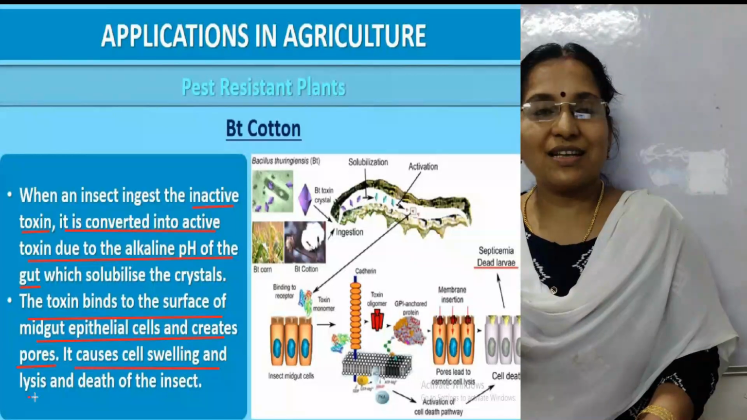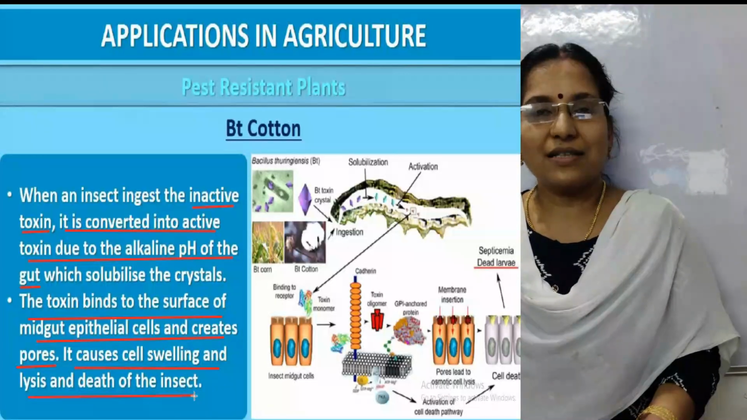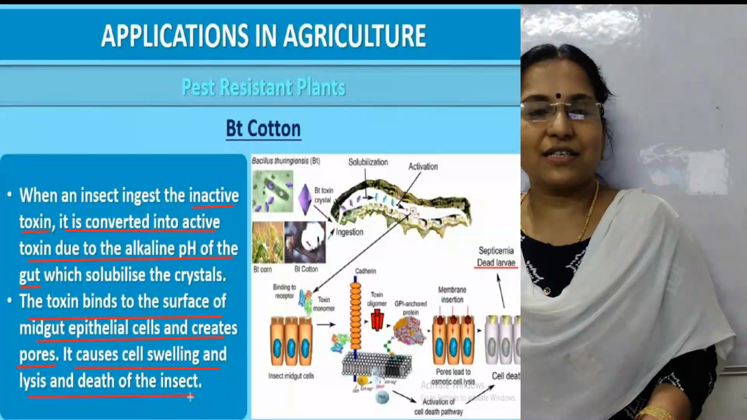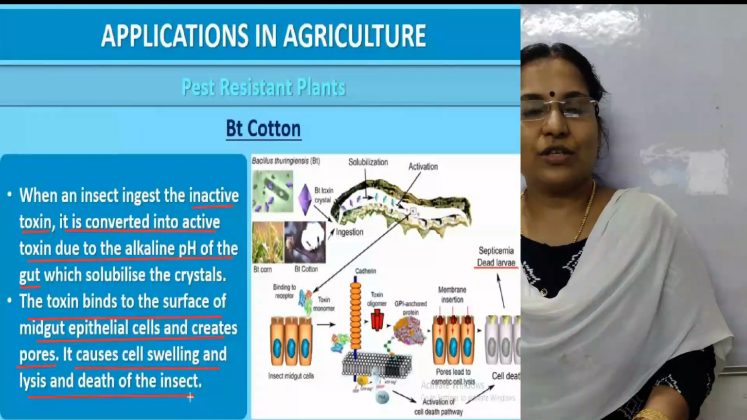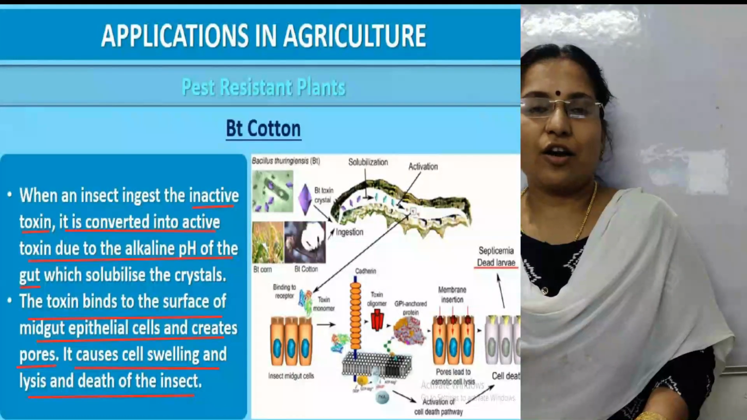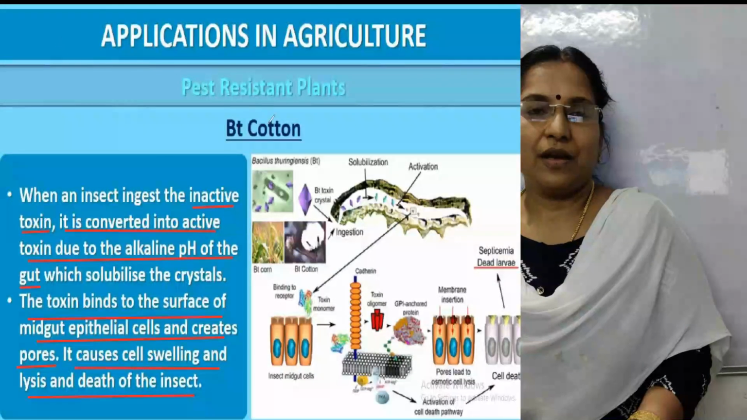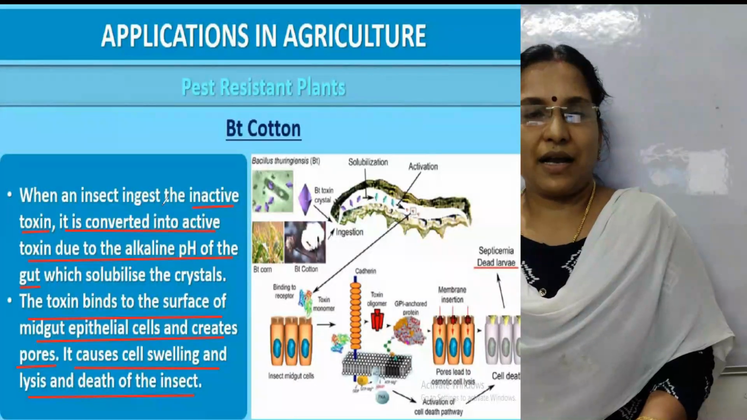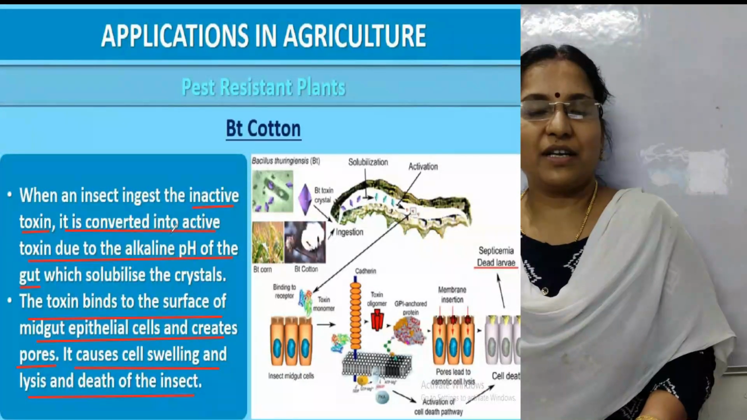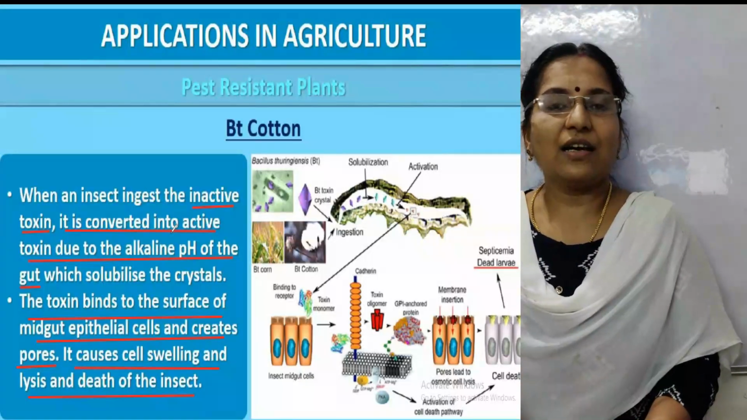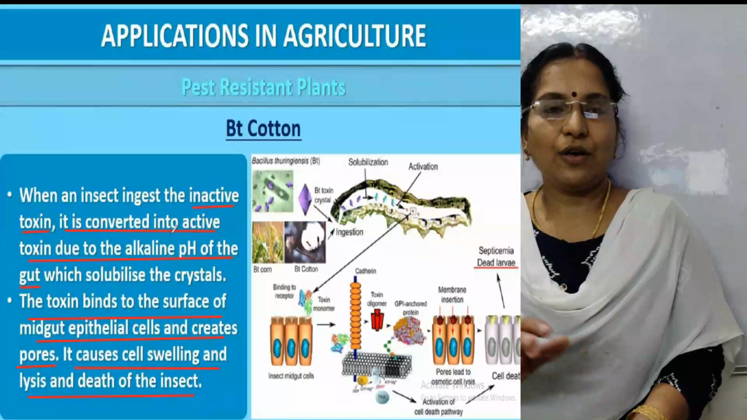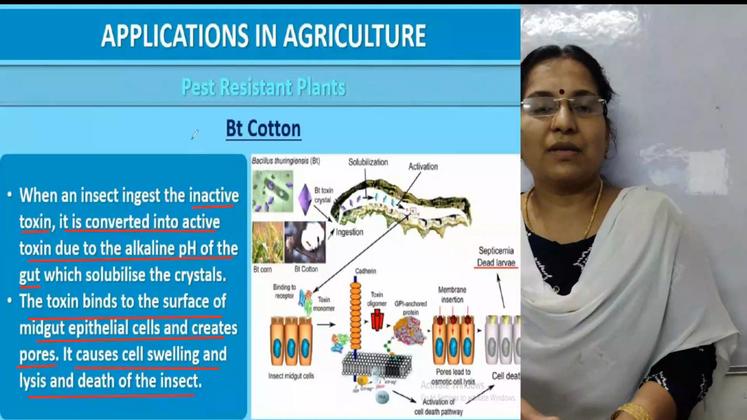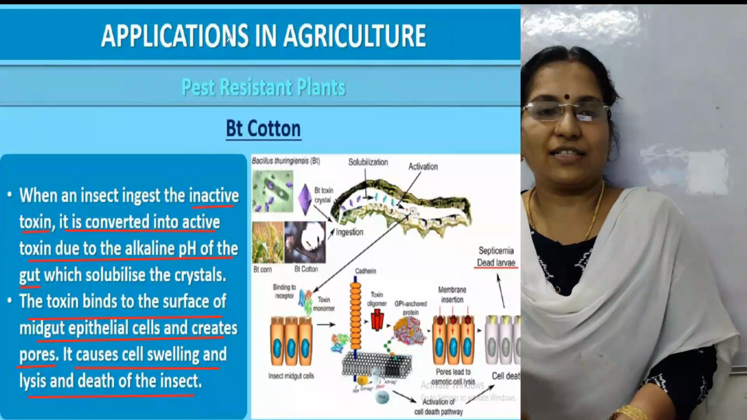Where is this toxin present? The toxin is present in the Bacillus thuringiensis bacterium. It is isolated from that bacterium and incorporated into the cotton plant through recombinant DNA technology. The principles as well as the processes behind the formation of Bt cotton we have studied in the previous lesson. So by using that process we can produce Bt cotton, Bt brinjal, etc.